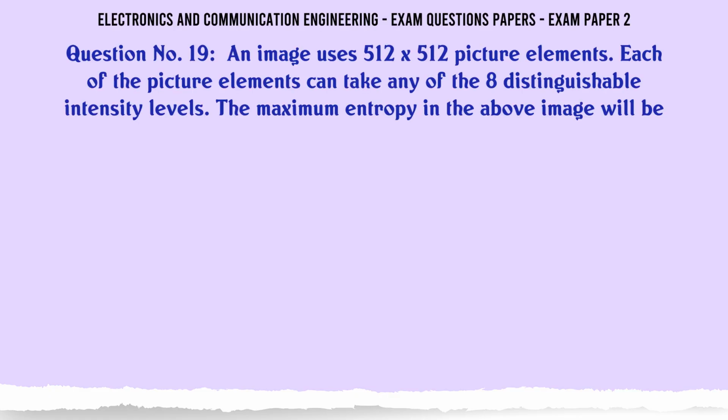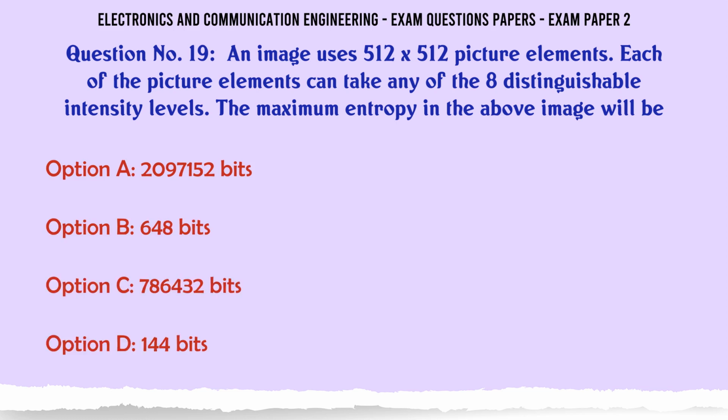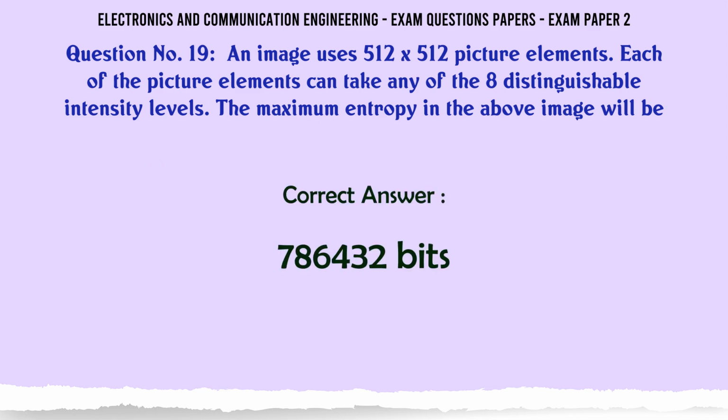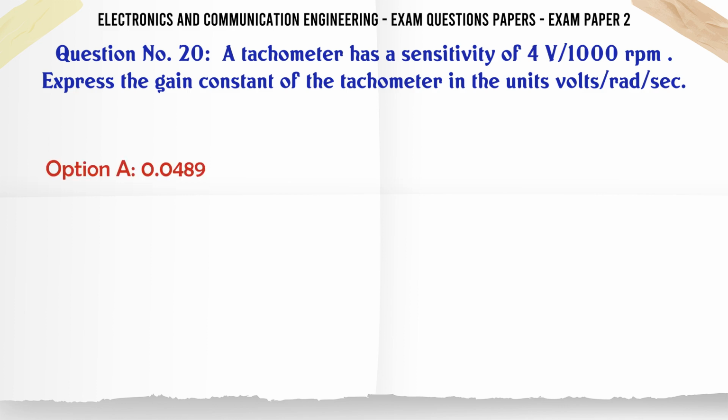An image uses 512 x 512 picture elements. Each of the picture elements can take any of 8 distinguishable intensity levels. The maximum entropy in the above image will be A. 2097152 bits. B. 648 bits. C. 7,86,432 bits. D. 144 bits. The correct answer is 7,86,432 bits. A tachometer has a sensitivity of 4 V per 1000 rpm.